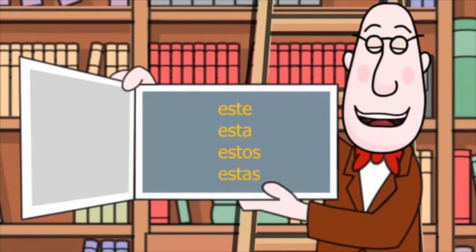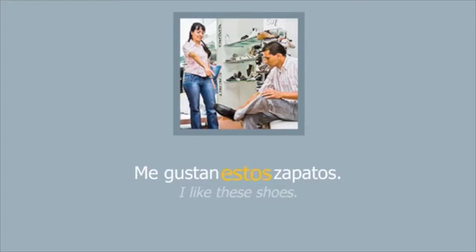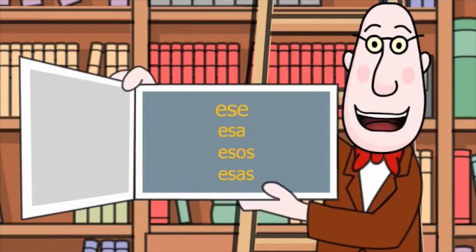Este, esta, estos, and estas are used to point out things that are close to both the speaker and the listener. Me gustan estos zapatos. Ese, esa, esos, and esas are used to point out things that aren't close to the speaker, but they might be close to the listener.